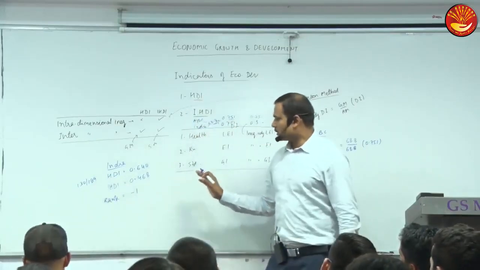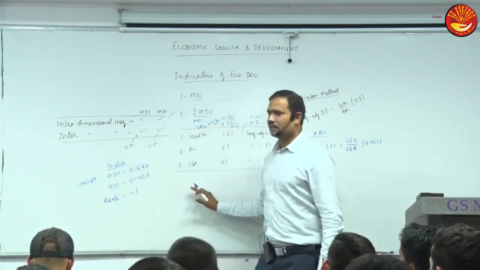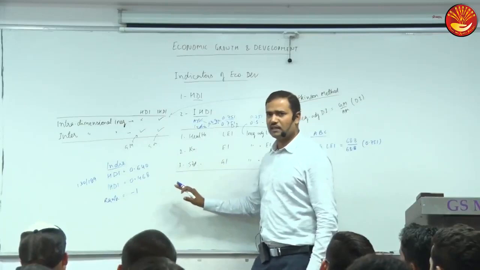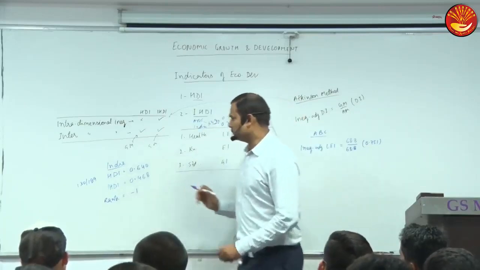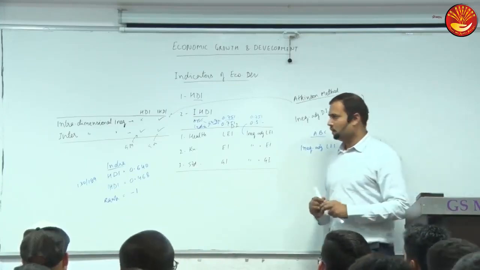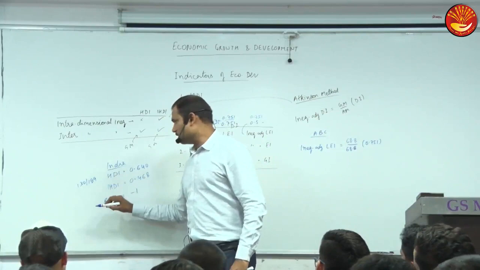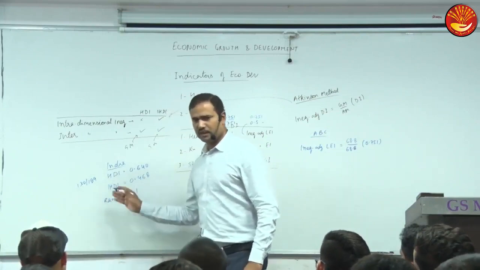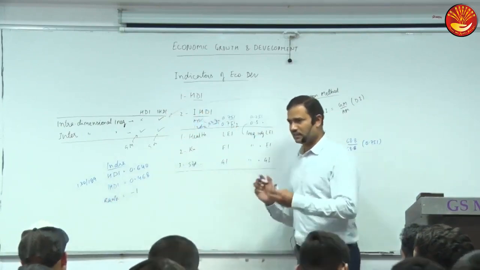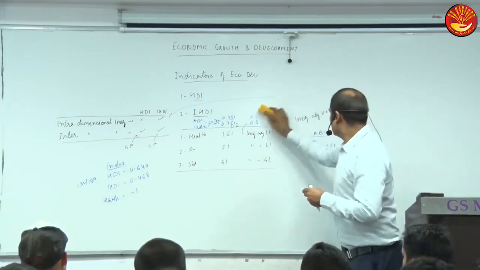So are inequalities on the higher side or lower side in India? Somewhat higher side. That is why the rank is somewhat poor. This rank means HDI rank minus IHDI rank for the selected country. Okay, any doubt?